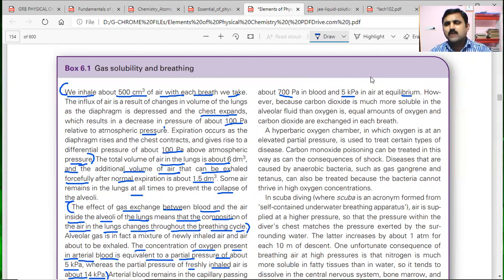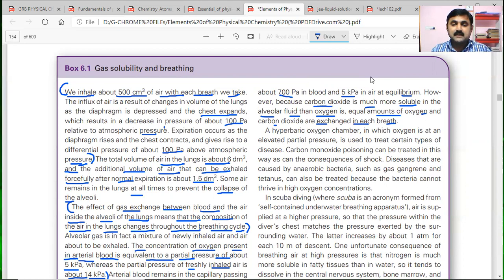However, carbon dioxide is much more soluble in alveolar fluid than oxygen is. So equal amounts of oxygen and carbon dioxide are exchanged in each breath.